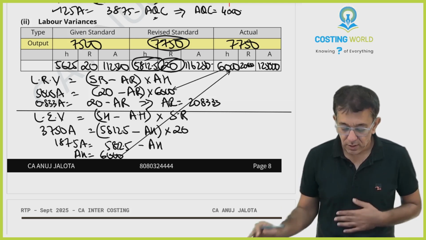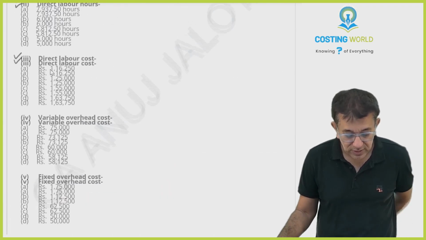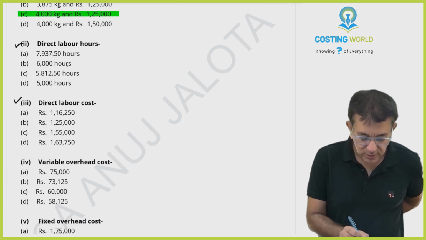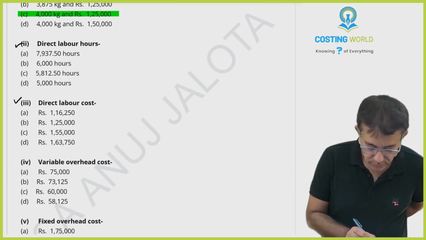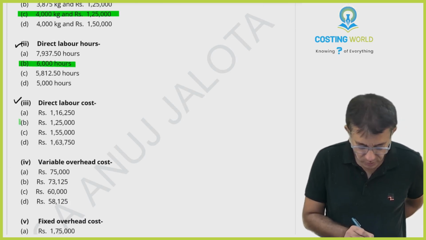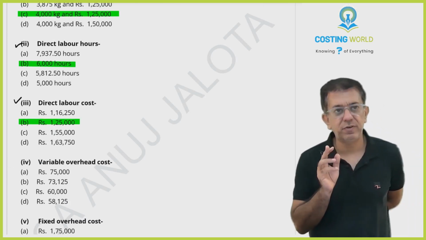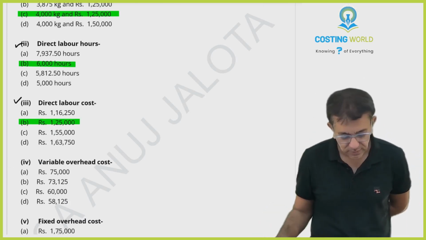Now I'll see what they have asked you. Direct labor hours were 6,000. Direct labor cost we just now calculated, 125,000. So these two parts are done.